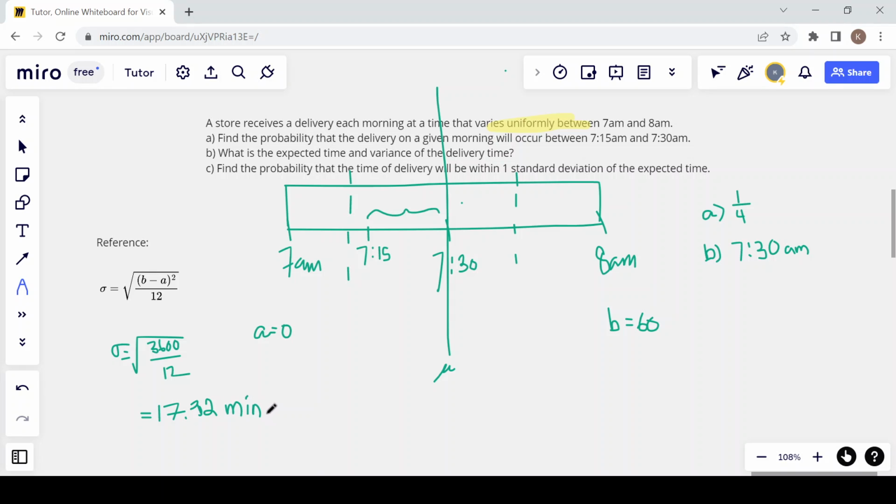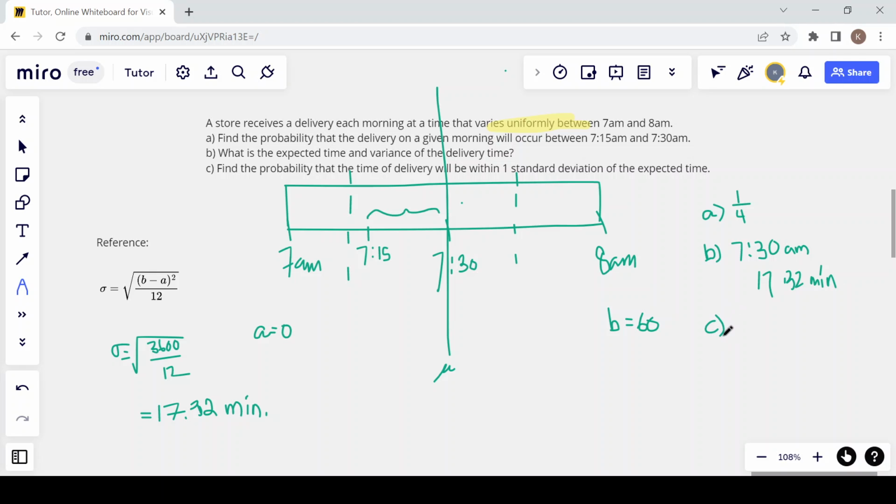I suppose if you wanted to get fancy, you could say, well, 0.32 of a minute is a third of a minute, which is 20 seconds. You could say 17 minutes and 20 seconds. Your prof might appreciate that precision, or they may not. So anyway, that's part B, 7:30 a.m. and 17.32 minutes.